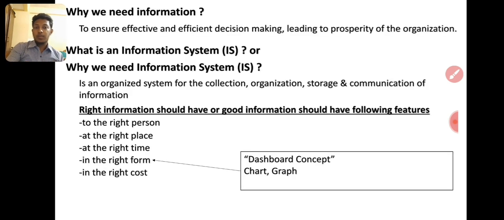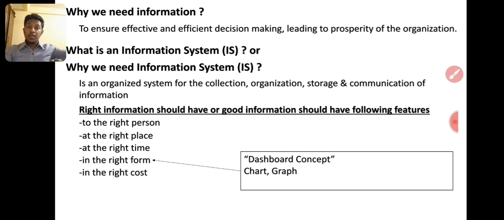Then the dashboard concept, that is called the dashboard concept, not words or letters. It gives charts, symbols, graphs, right? If you write a paragraph, you can write it like this: profit from 2016 to 2017 increased 17 percent, and 2017 to 18 increased 20 percent, 2018 to 19 20%.